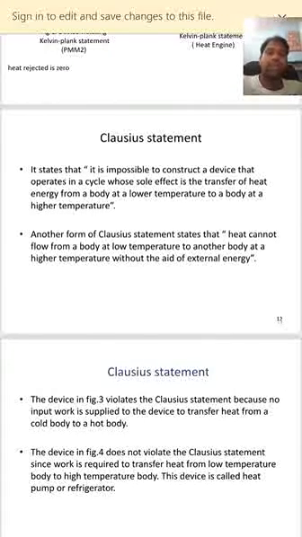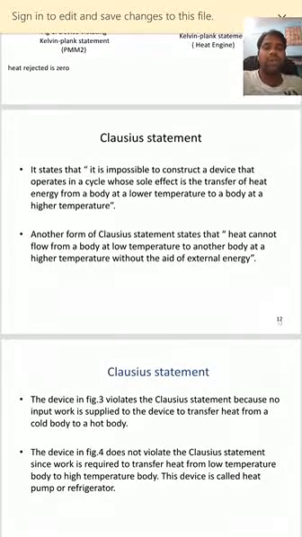So in Clausius statement, it says that the device which operates in a cycle whose effect is the transfer of heat energy from a body at lower temperature to a body at higher temperature is impossible to construct, right? So another form of the Clausius statement is that heat cannot flow from a body at lower temperature to another body at higher temperature without the aid of external energy. So with the help of external energy, heat can flow from lower to higher, right?